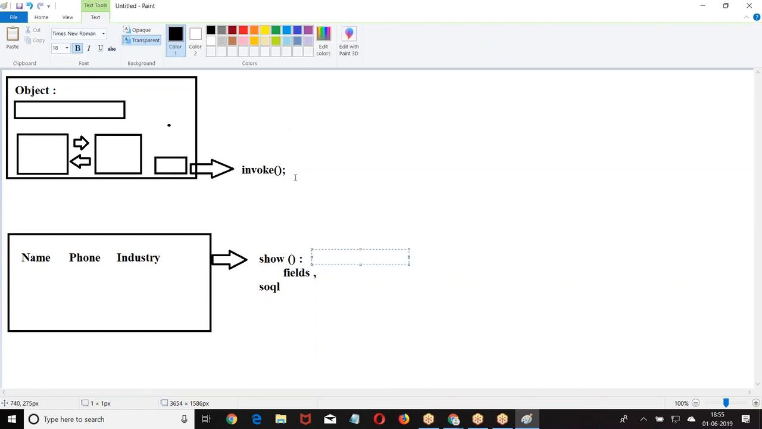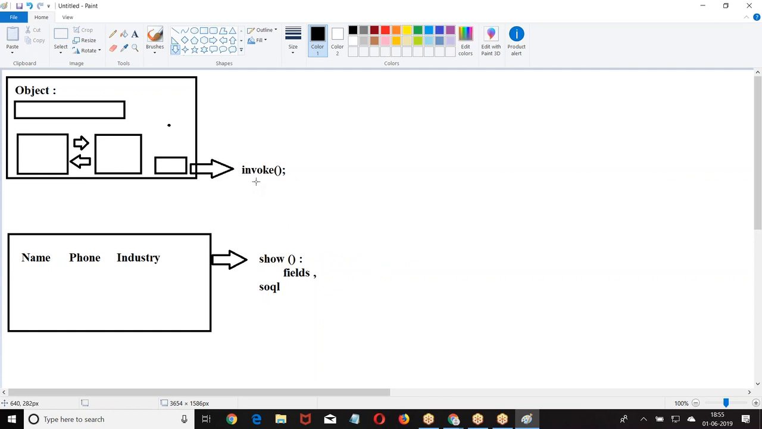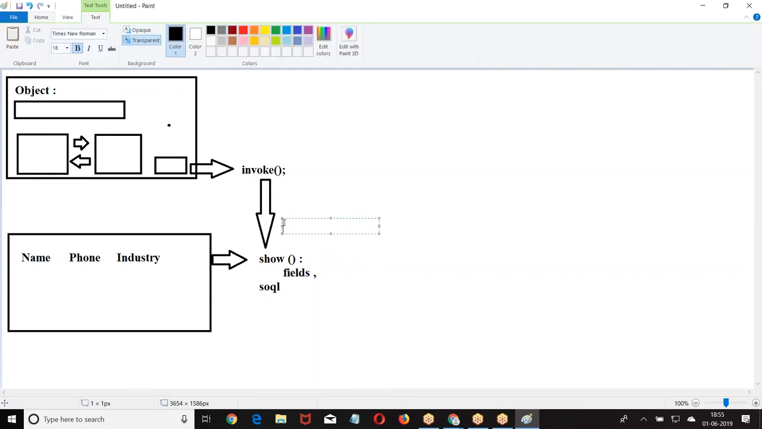So what will the show method do? What will the invoke method do? The invoke method has to call the show method, and it has to pass the name of the object. Then the show method will make a SQL query to the Apex class: in this object, these particular records I want, and display them.